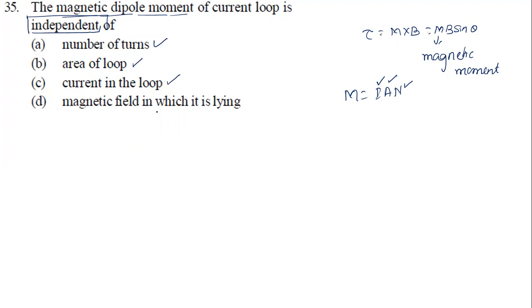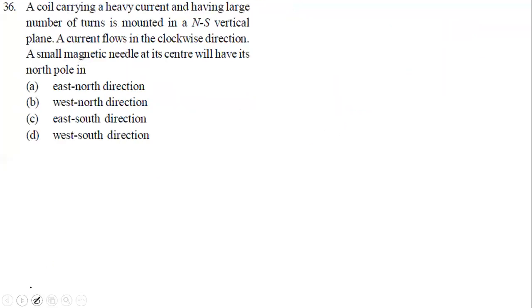Is it dependent on the magnetic field applied? Is any magnetic field there here? No, it is not dependent on the magnetic field, meaning it is independent. For this question, which is the answer? D is the correct answer because it is independent. So this is what we call magnetic moment. Okay, let's go for the next question.